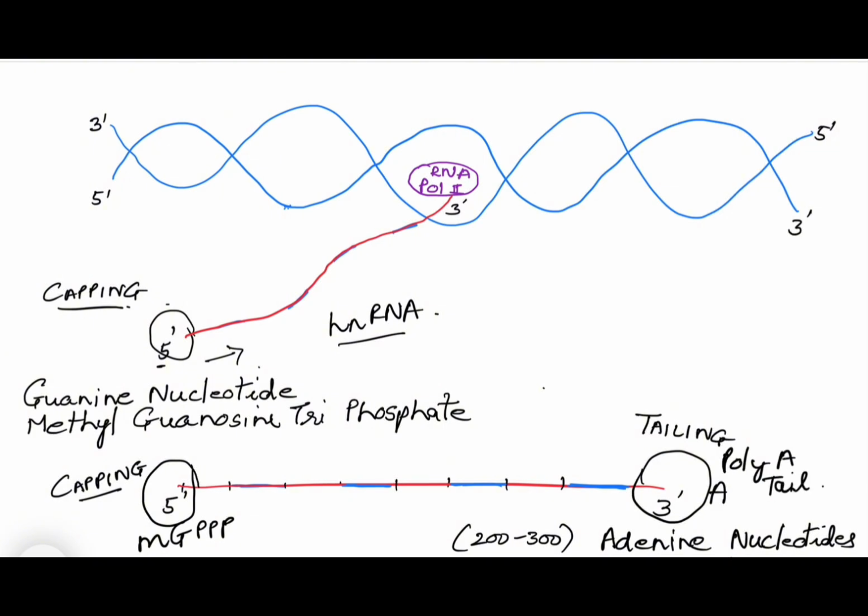Now, what is the purpose of capping? Let us first understand that. Capping is done so that this end of the RNA is not hydrolyzed by the exonuclease enzyme present in the nucleus.